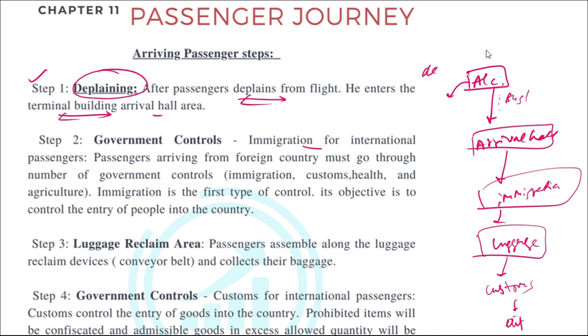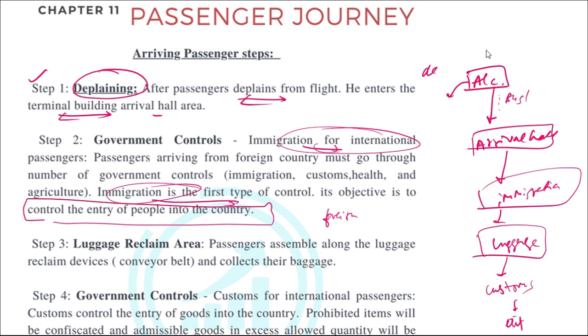Immigration for international passengers: they will be checking anyone who is coming from outside, from a foreign country. This step is mandatory. This step is actually to control the entry of people into the country. This you have to remember, just in case they ask the definition of immigration, what is the purpose of immigration? They will check the visa and passport, and all those details will be checked here. And if everything is valid, then they will be allowed to move to the next step, which is the luggage.